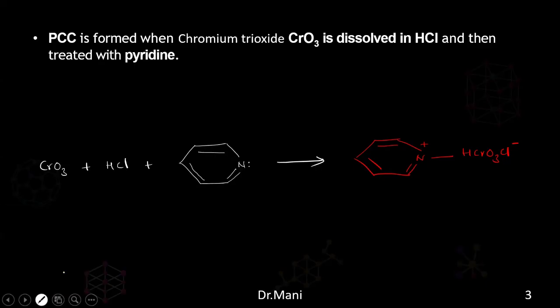Just remember these names. CrO3 is called chromium trioxide, and this is nothing but pyridine. So PCC, pyridinium chlorochromate, is formed when chromium trioxide is dissolved in hydrochloric acid and then treated with pyridine. Then you will be getting PCC. Understood? So how is pyridinium chlorochromate formed? You treat chromium trioxide with hydrochloric acid and then with pyridine, so you finally get pyridinium chlorochromate. Clear?